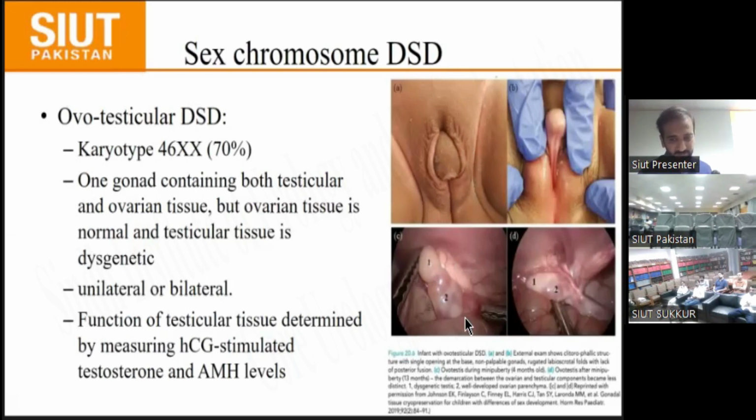And then the patient's external genitalia show a clitorophallic structure with a single opening and non-palpable gonad. And another is a laparoscopic view of the ovotesticular DSD, where one is the testicular tissue and the second is the ovarian tissue. And mostly the testicular tissue is dysgenetic, and the ovarian tissue is normal.